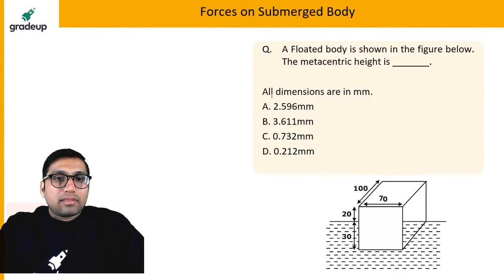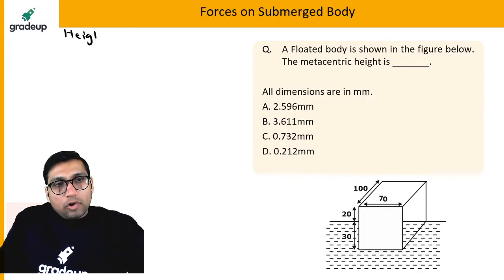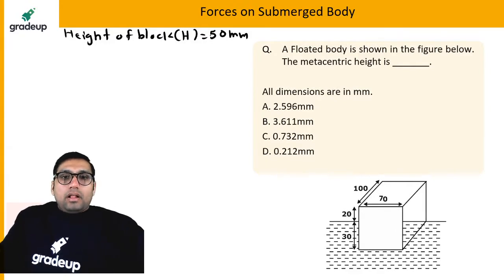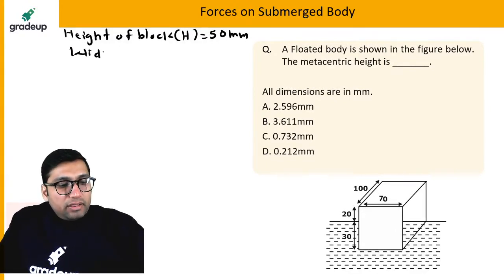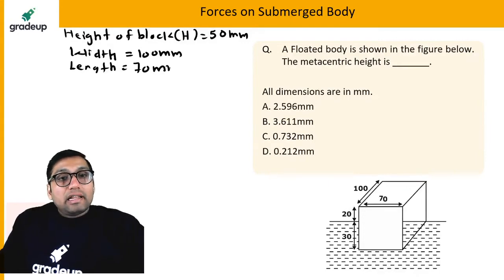So now you have to apply the concept of whatever I have taught you. You can see that for this block, the total height of the block is, let us say, 50 mm. The width is given as 100 mm. The length is given as 70 mm. So you can easily find the value of the volume of the body.